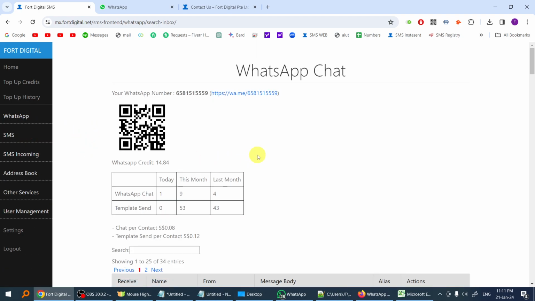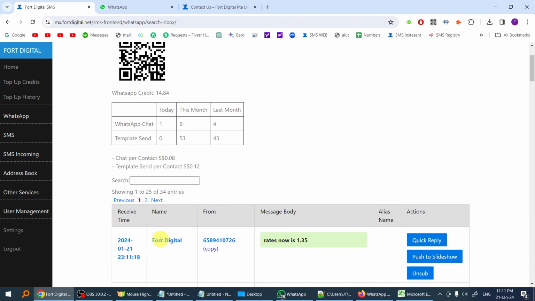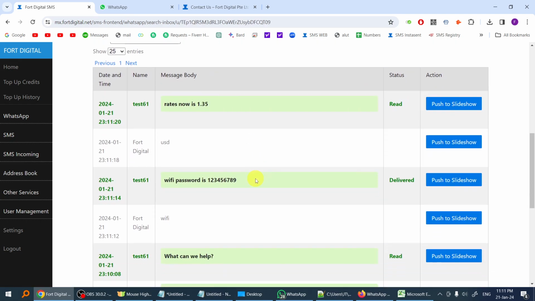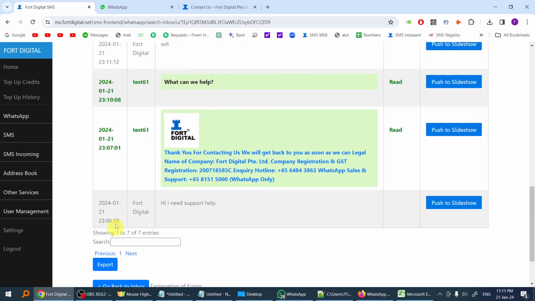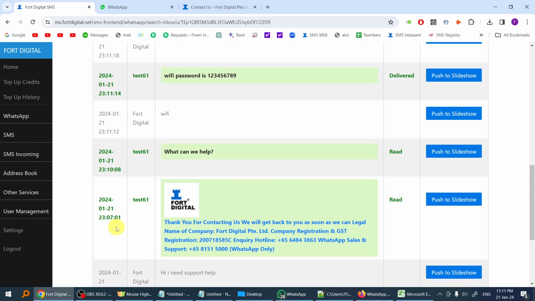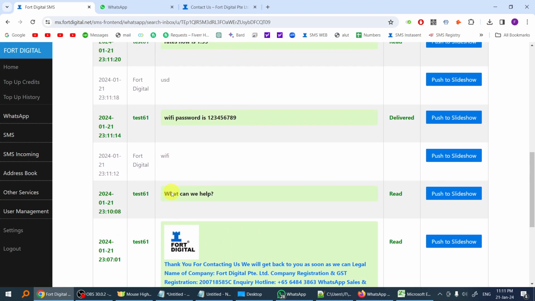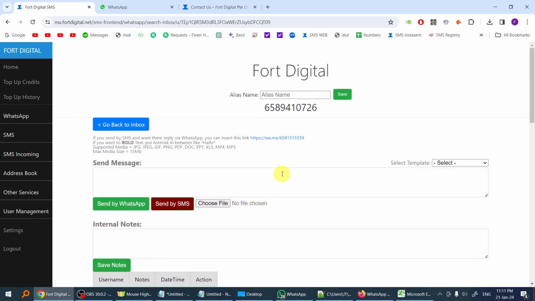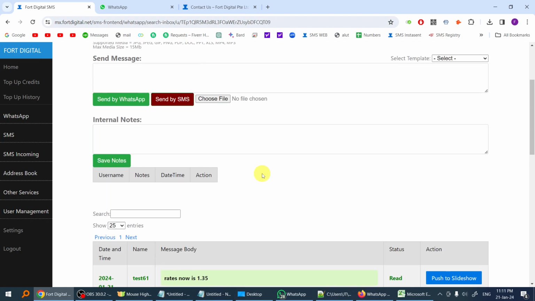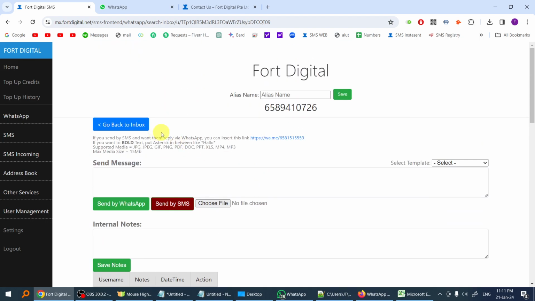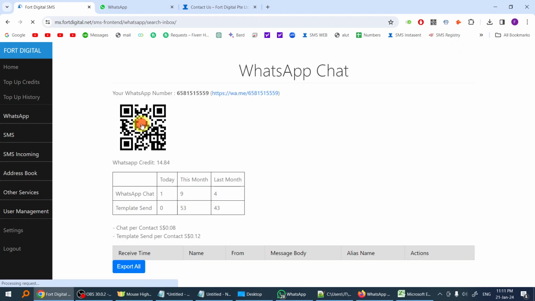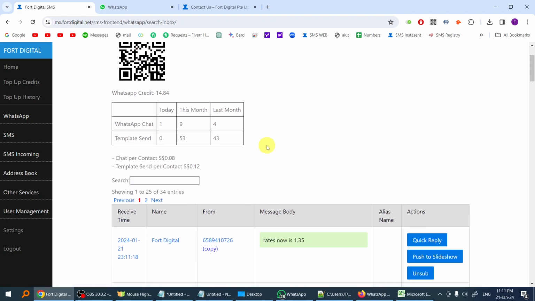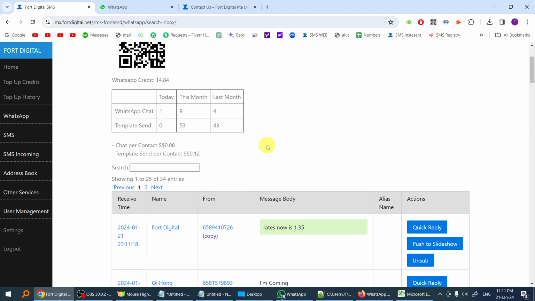So this is the WhatsApp chat function. You can use it for all kinds of purposes where your customer will contact you first, and then you can reply to them manually, or you set the auto reply. So your staff can work from anywhere in the world. For example, you are stationed in Singapore, but your customer service support is in, let's say, Malaysia or the Philippines or India.